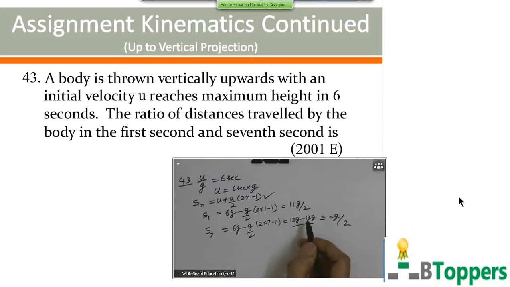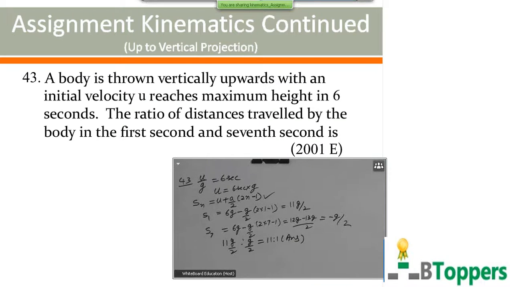But when you are asked to find the ratio of distances covered, you can take the positive signs. Therefore, the ratio of the distances covered during the first second and seventh second will be 11 g by 2 is to g by 2. That will be 11 is to 1, which is the answer.